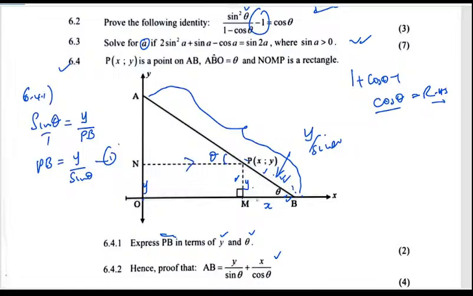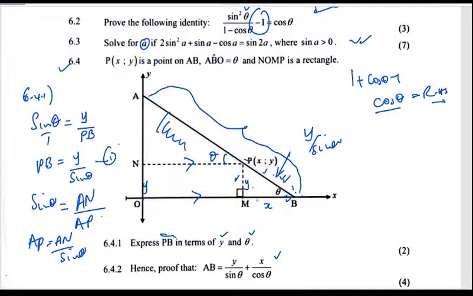So we know that this line is going to be parallel to that line, technically. So if this is a theta, we could also look at just this triangle alone and say that the sine of theta is equal to the opposite, which is AN, over the hypotenuse, which is AP. Okay, meaning that our AP is going to be the AN over the sine of theta.